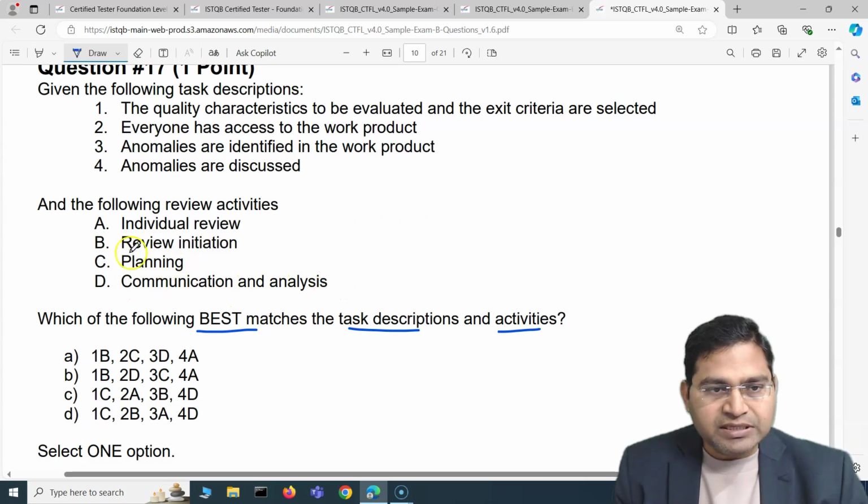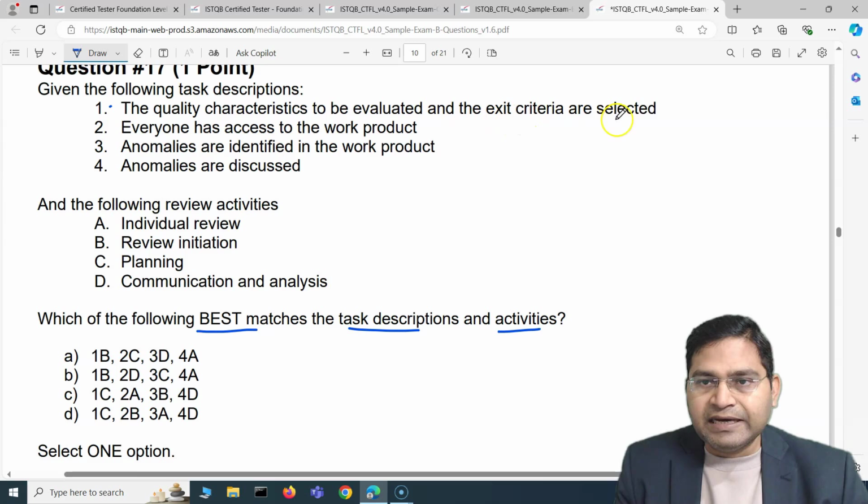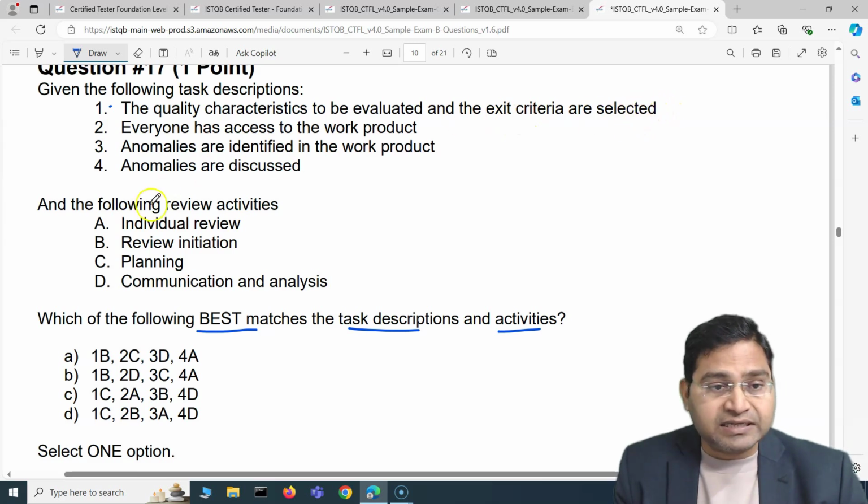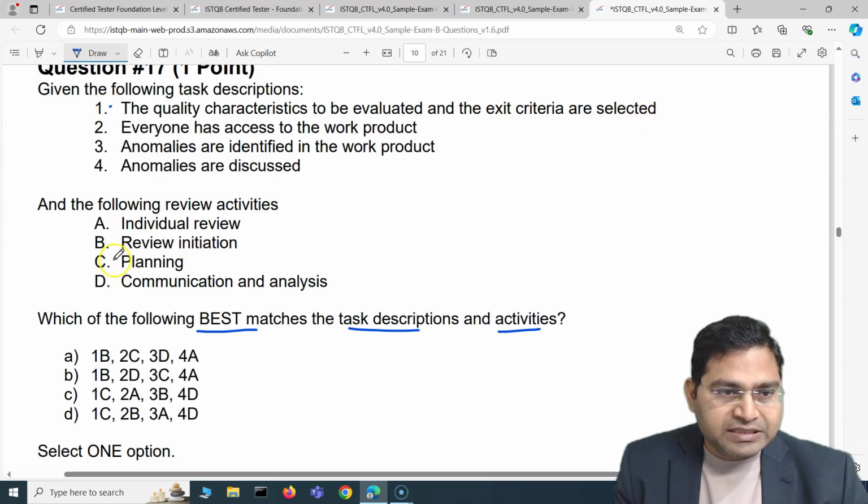Okay, so now let's pick, for example, planning. What exactly best fits in the planning task of the review activities? So if we talk about the planning, does the first one, the quality characteristics to be evaluated and the exit criteria are selected, fit in really well? So looks like yes, this fits in really well with the planning, because during the planning of the review activities, the quality characteristics to be evaluated and the exit criteria are selected, right? So 1 can be easily mapped with C.